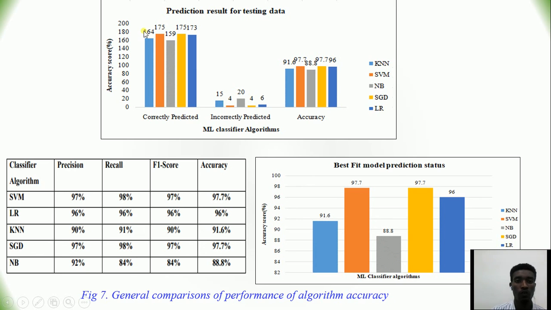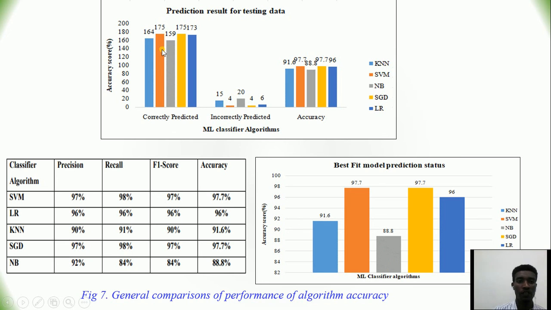For instance, from the KNN, it correctly identified 164, and incorrectly identified 15.